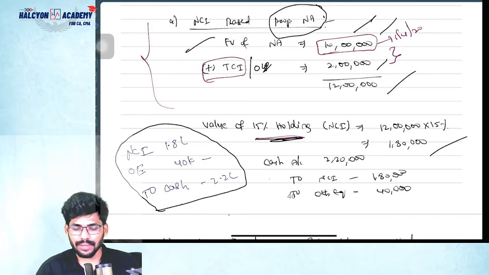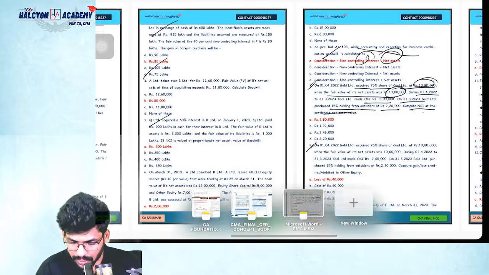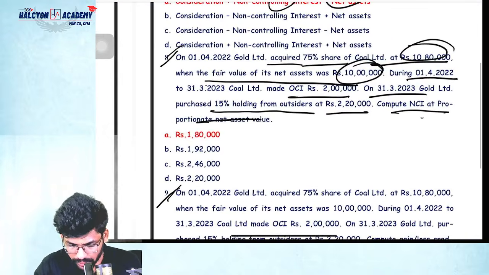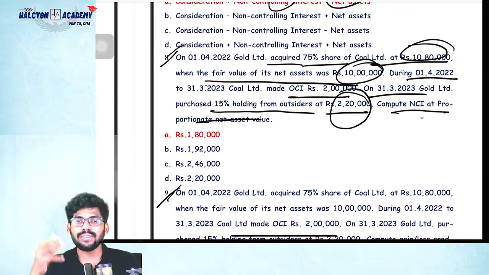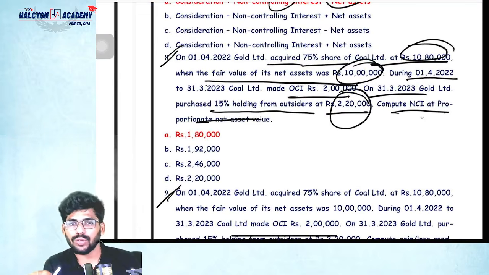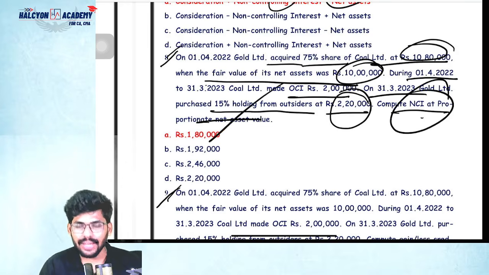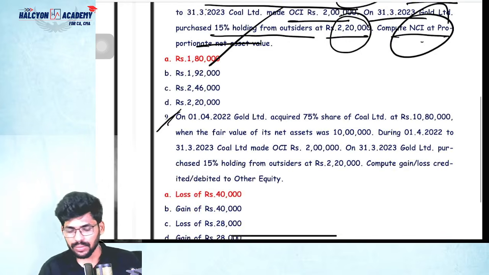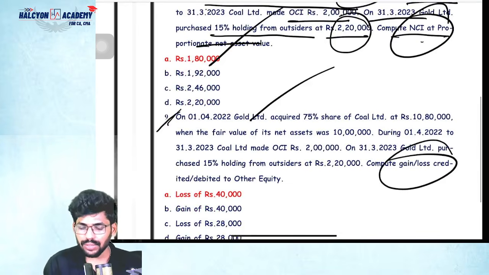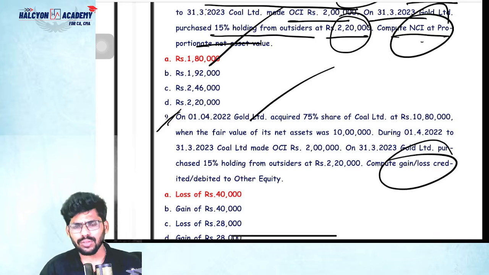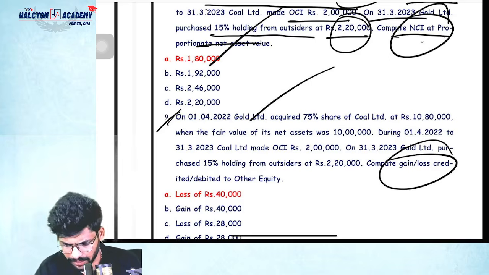Correct? But I'm getting how much amount? 2,20,000. I'm selling it for 2,20,000, but the value is 1,80,000 only. So the difference should be the profit. The question is asking about only NCA. So then 1,80,000 is the NCA value. In the similar way, you can find out the gain or loss. How much gain or loss? Please tell me.